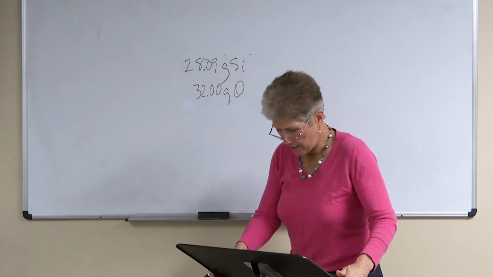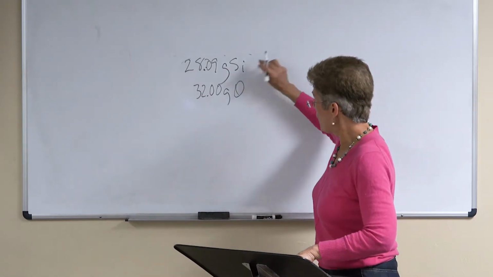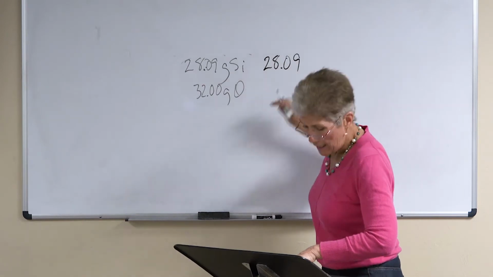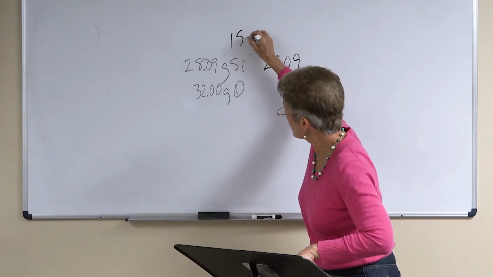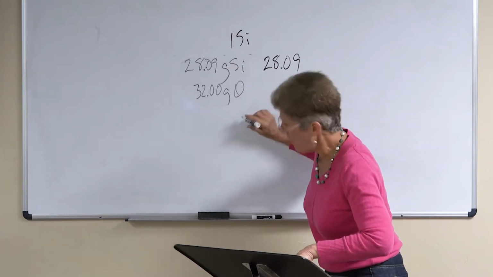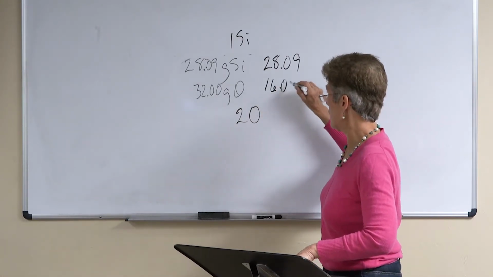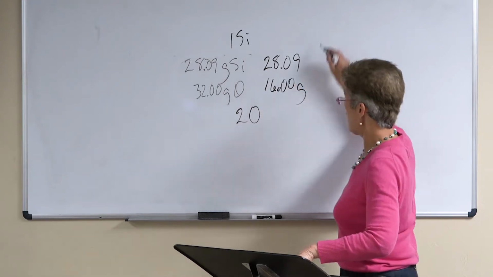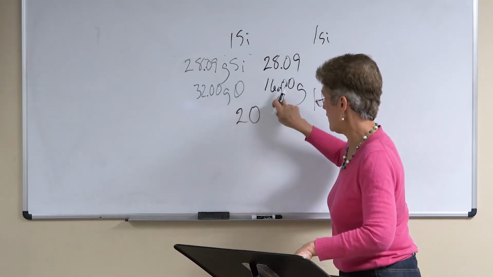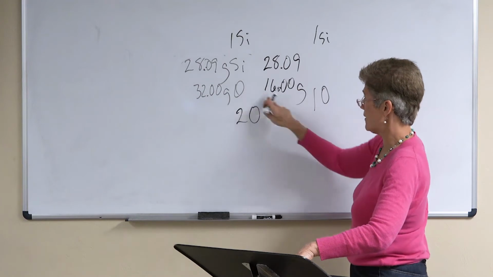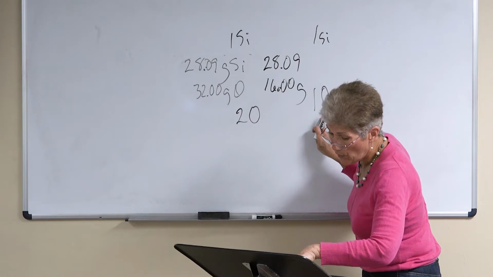And this time he wants to make a new compound, but he's using this amount of silicone. And he tells us here that with this amount of silicone, we have 1 silicone, and with this amount, we have 2 oxygens. So now we're going to do this with 16 grams of oxygen, which means we're going to have 1 silicone to 1 oxygen because it's half of that, isn't it? So that number is twice as much as this number. And if there's 2 oxygens here, that means there's got to be 1 there.